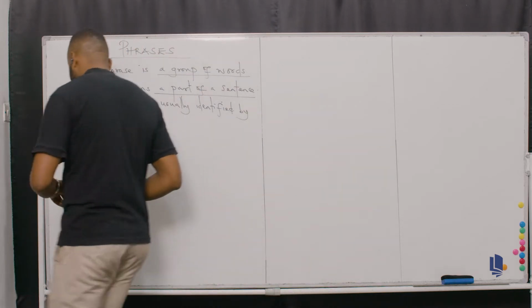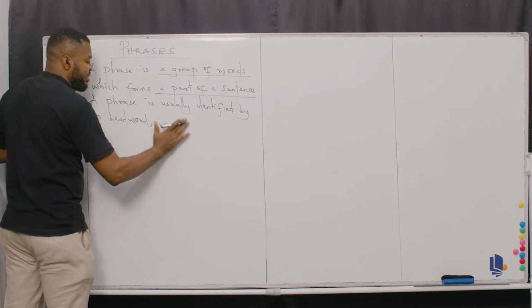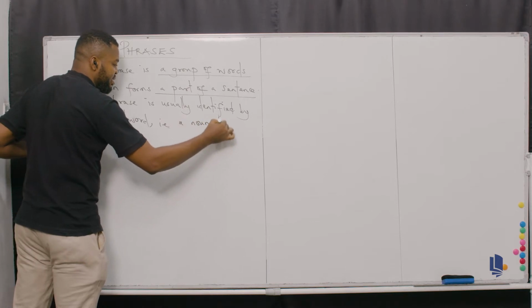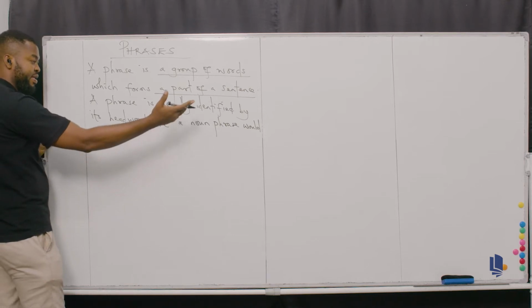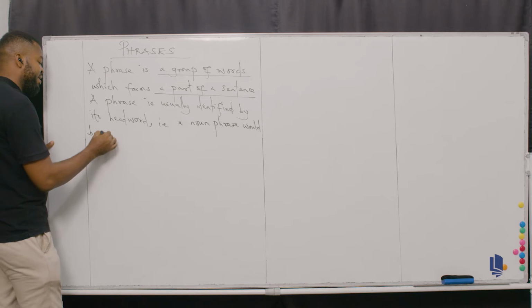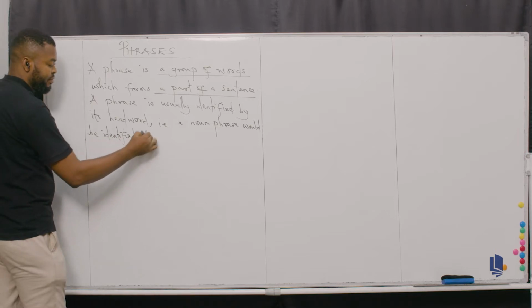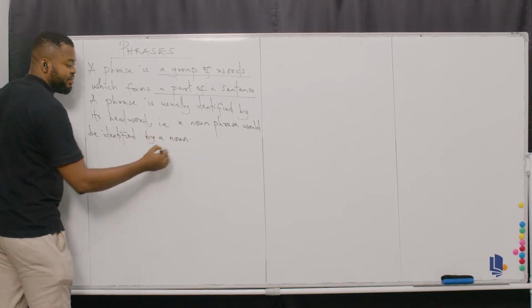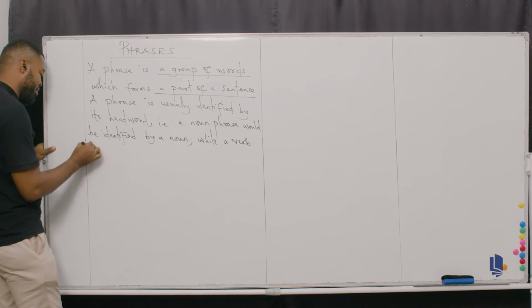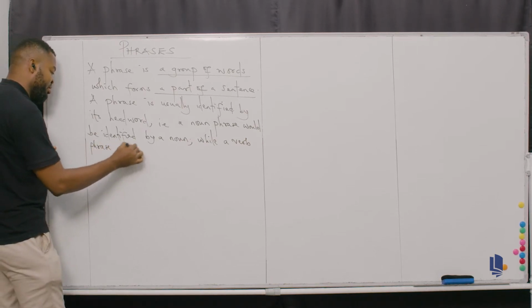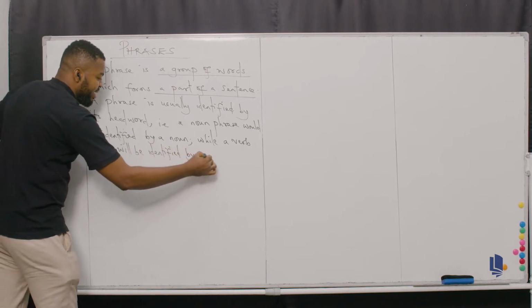Let's continue. That is, a noun phrase would be identified by a noun, while a verb phrase will be identified or recognized by a verb.